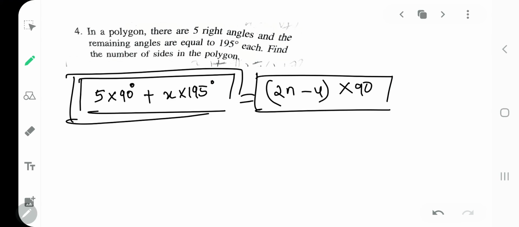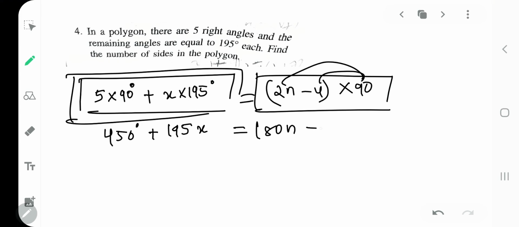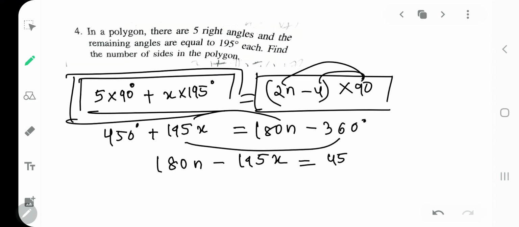Yes, once you have got that, what you can do is open up the thing. 90 into 5, that will be 450 degrees plus 195x is equal to, you can also multiply this, open the bracket, so that will be 180n minus 360. From there you will get an equation: 180n minus, can I take this 195x there, and can I take this 360 here, so that will be 450 plus 360.